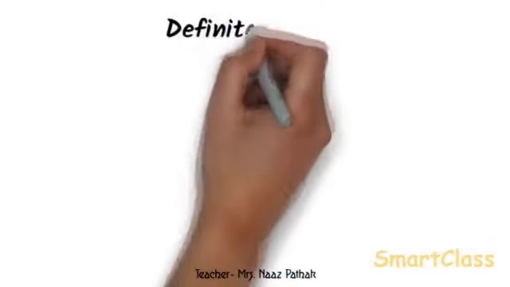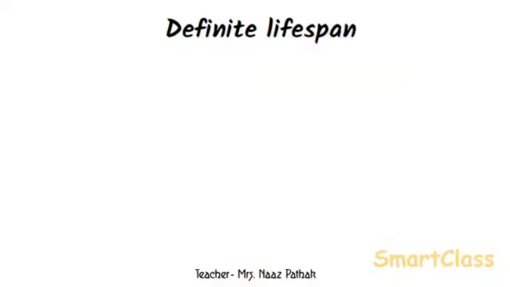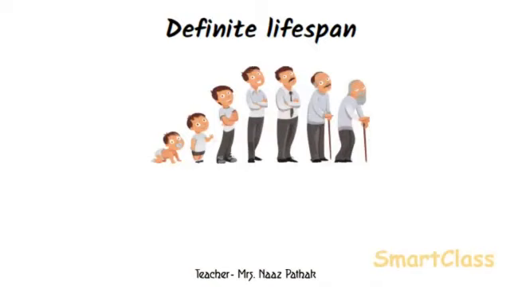Living things have a definite lifespan. All the living things start their life at birth. These living organisms grow into adults, reproduce, remain alive for a certain time, and finally die. No living thing remains alive forever. Different organisms live for different durations of time. The time period for which the living things remain alive is called a lifespan.